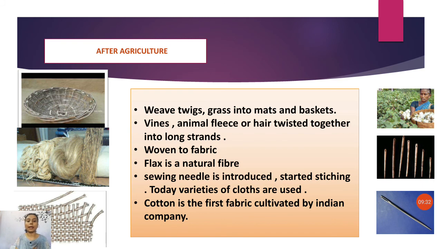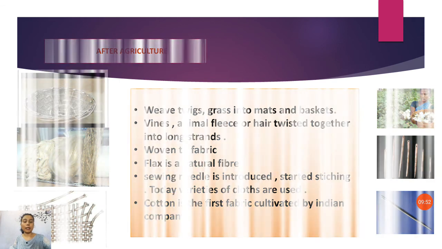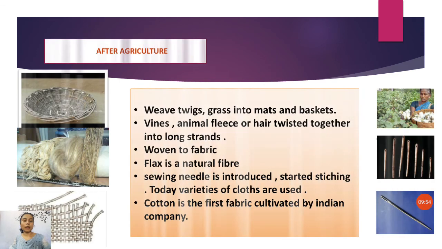Next is the sewing needle. The next point is the sewing needle was introduced, starting stitching. Today varieties of cloths are used. We can see in this picture, in previous days this type of needle was used before agriculture. Our ancient people used this type of needle.